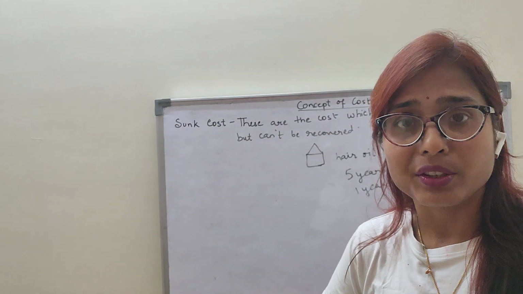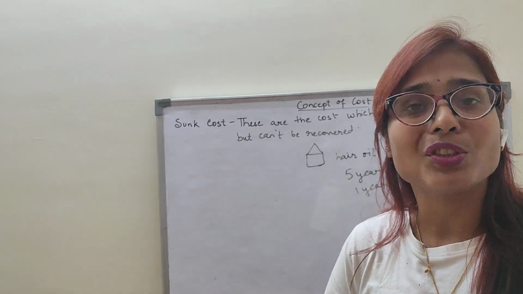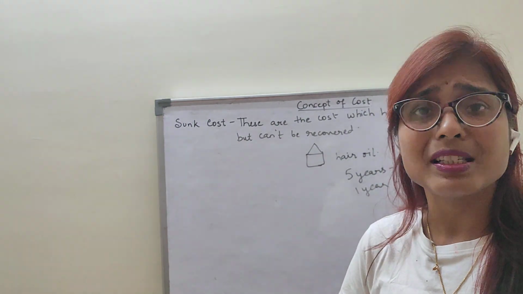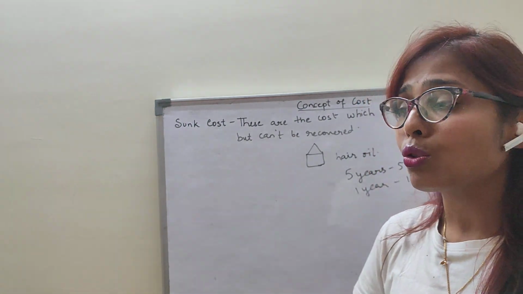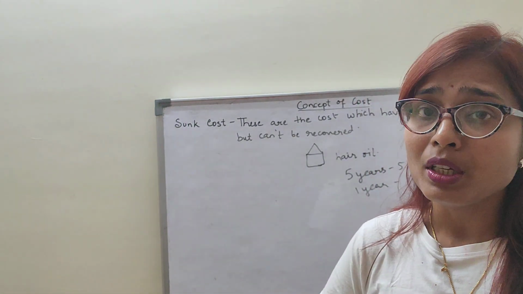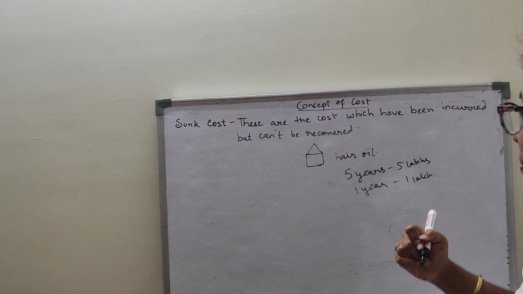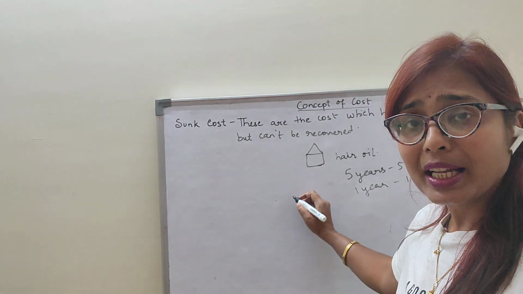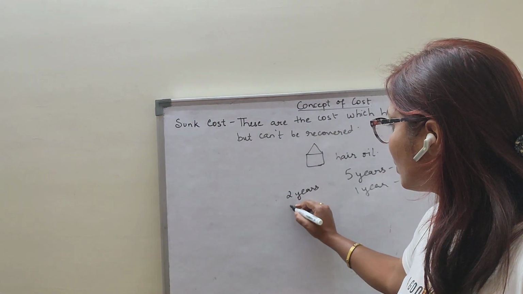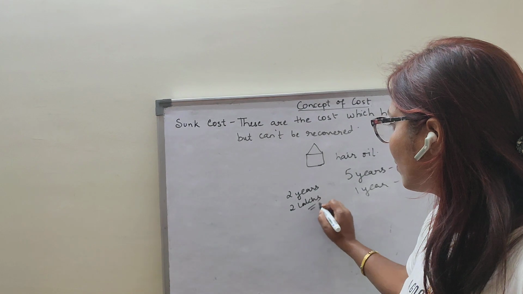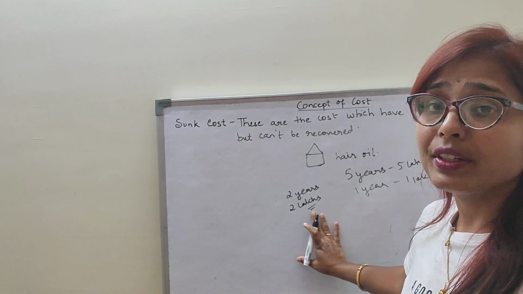So now what happened? My business for producing hair oil did not work out. The people did not purchase my product because of some reason. It might be that the hair oil has some side effects or they are not liking the product. So these are the reasons why they stopped purchasing the product. So anyhow, I ran my business for 2 years. For 2 years advertisement was working on TV or any channel, so my 2 lakh was recovered for 2 years.